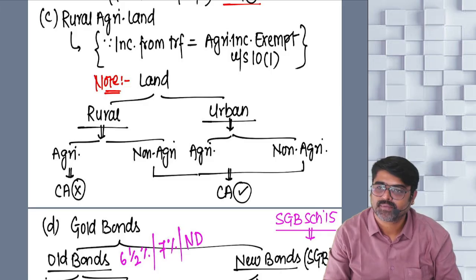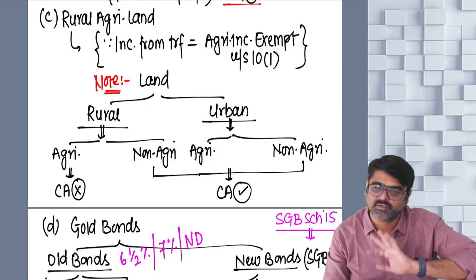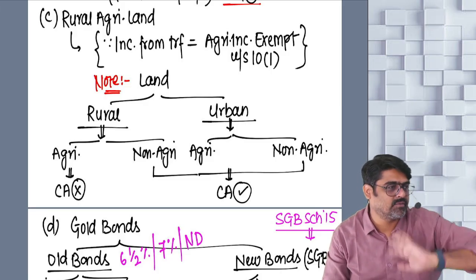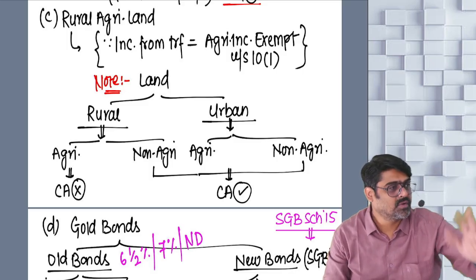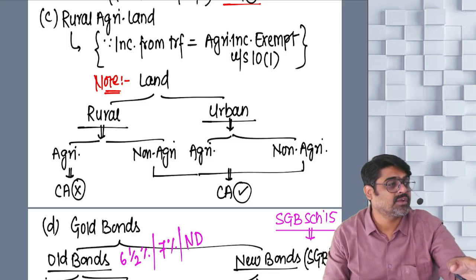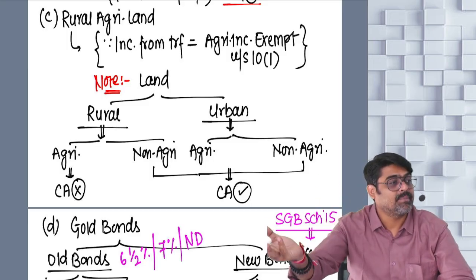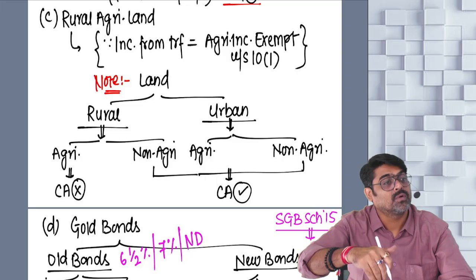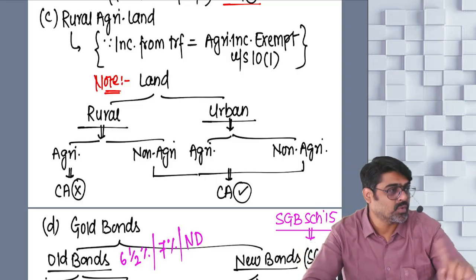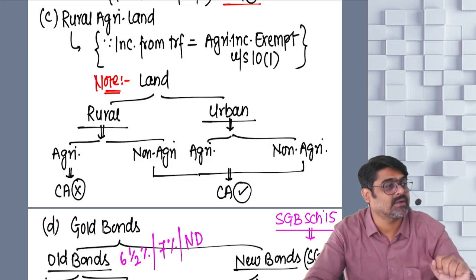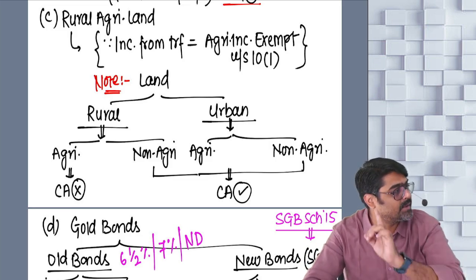Getting my point? So they are saying that please exclude rural agricultural land. We don't want to consider this as a capital asset. We don't want to charge the gain arising on transfer under the head capital gain, because we want to exempt it as your agricultural income. So to exempt it as your agricultural income, first this should not be treated as your capital asset.